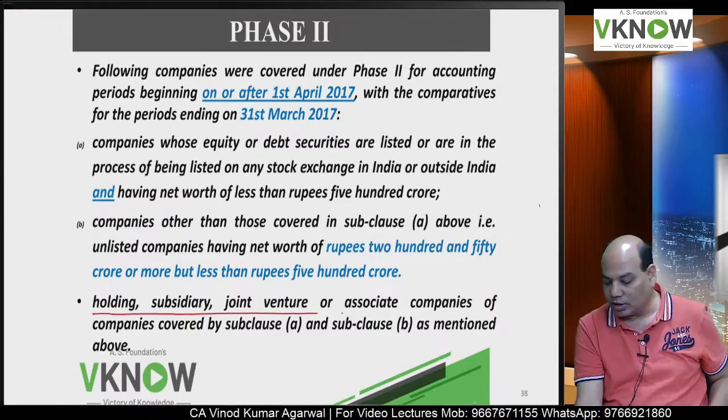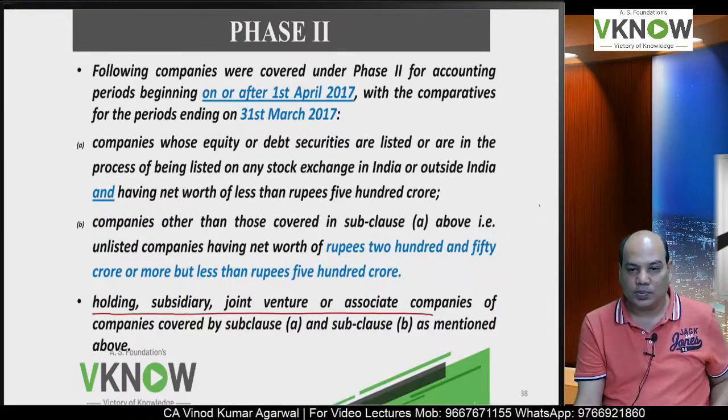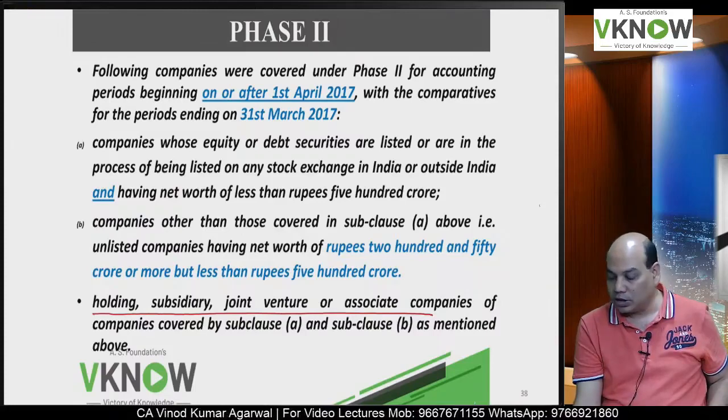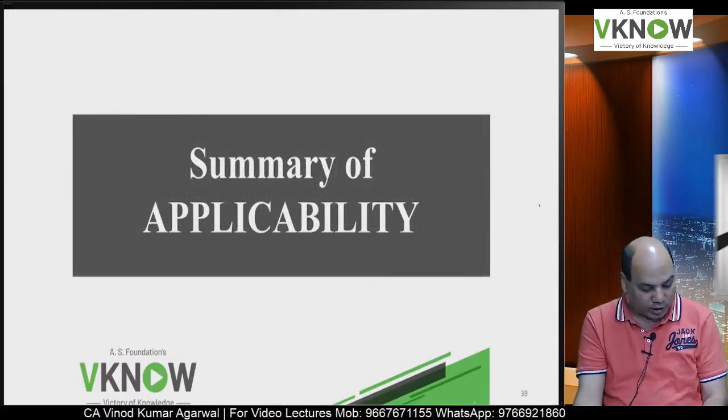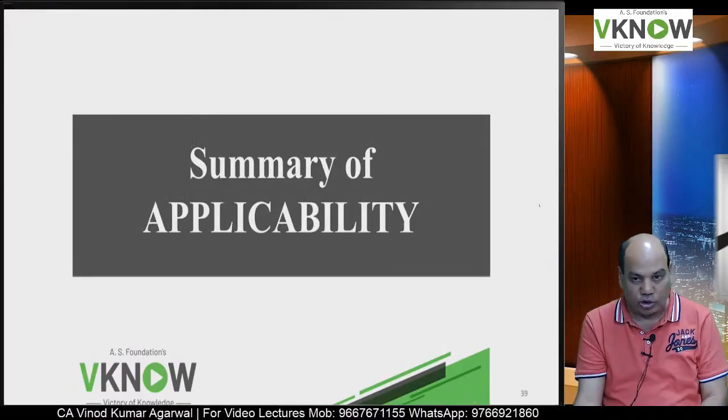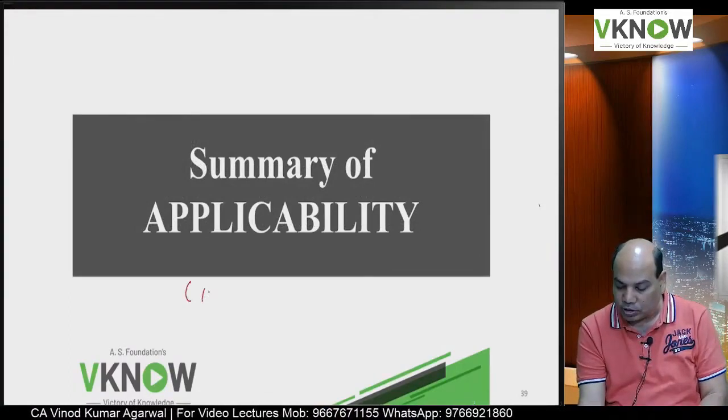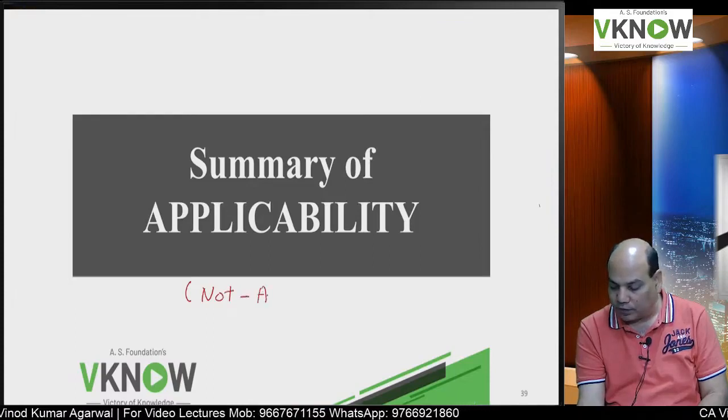And as I said earlier, if they are holding subsidiary, associate and joint venture, they will also have to apply IND AS. So summary of applicability I have written in the small box. This is for, write in bracket, not a finance company, not an NBFC, right?